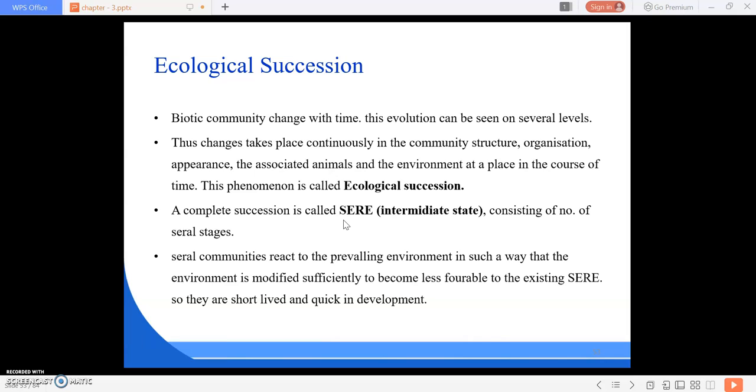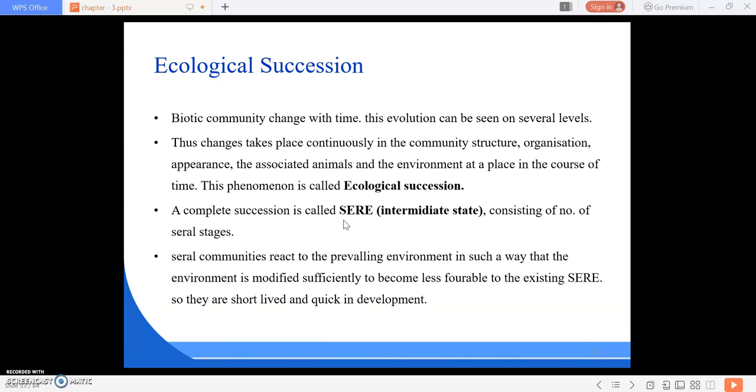This phenomenon is called ecological succession. The rate of successional change is rapid initially and gradually slows until a point of dynamic equilibrium is reached.